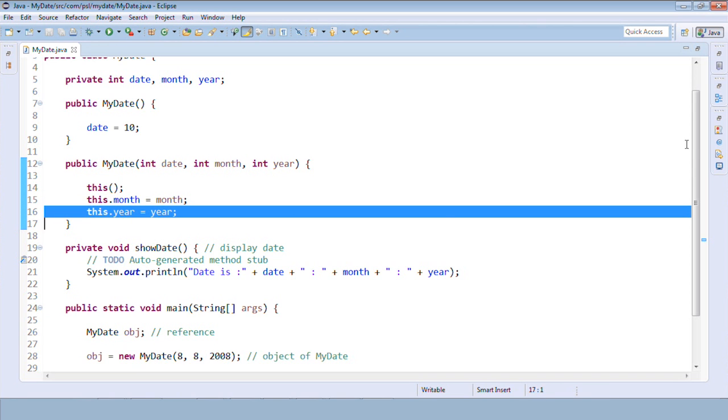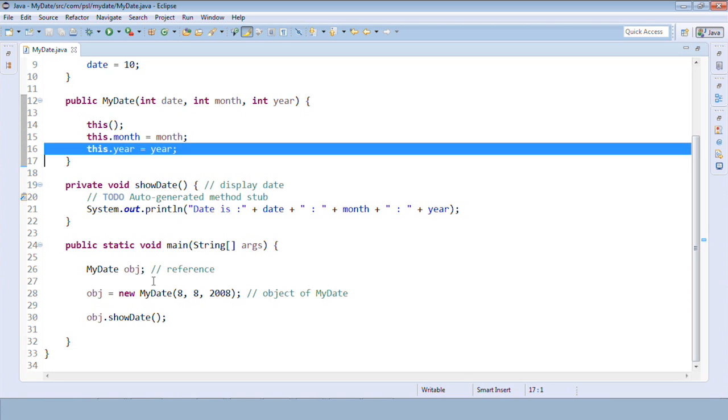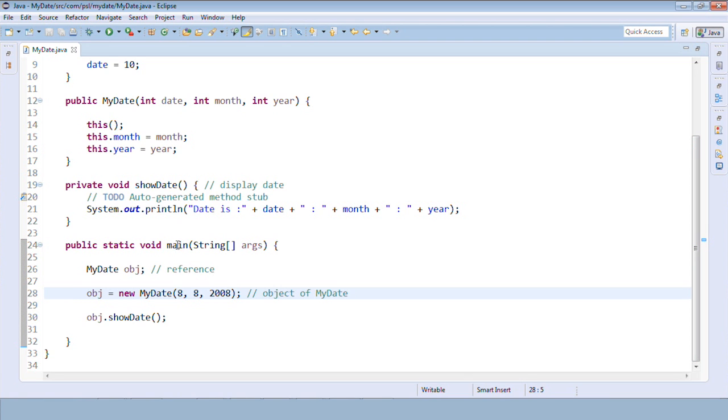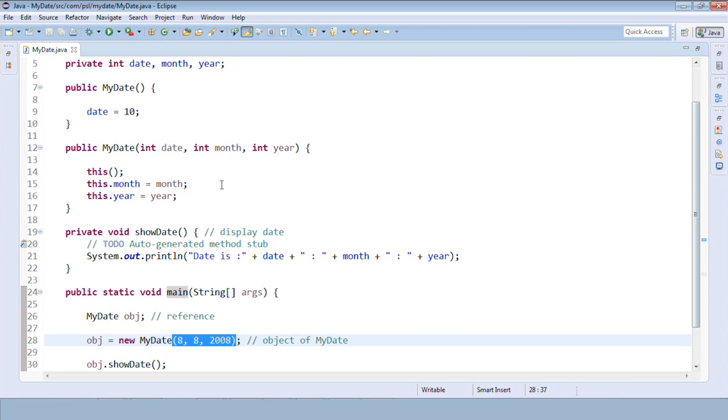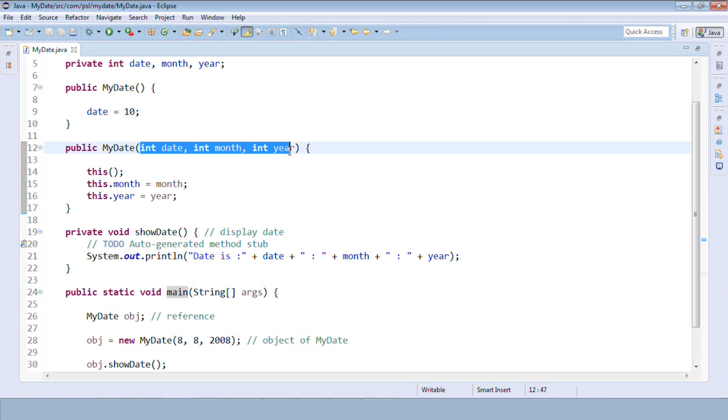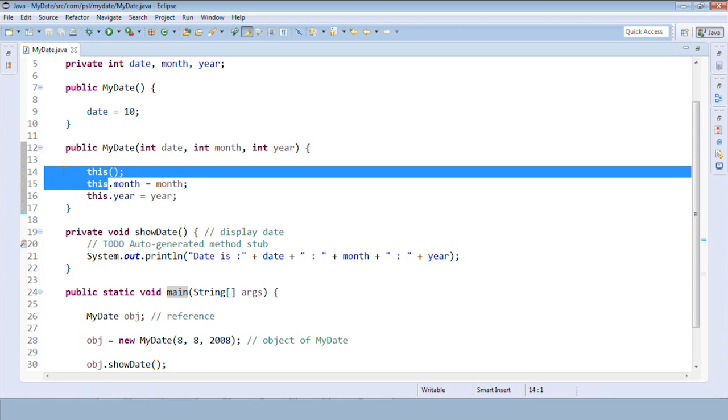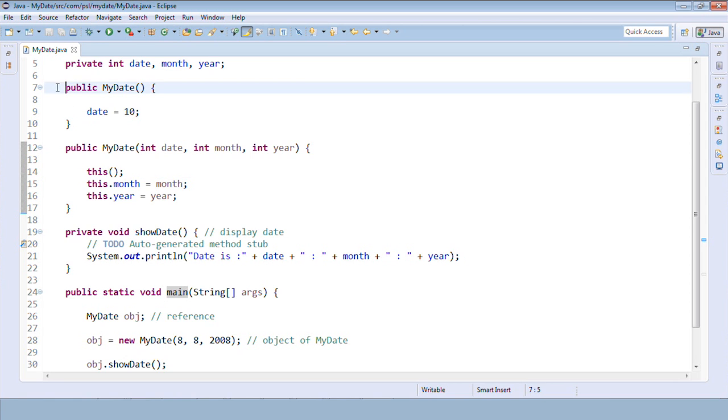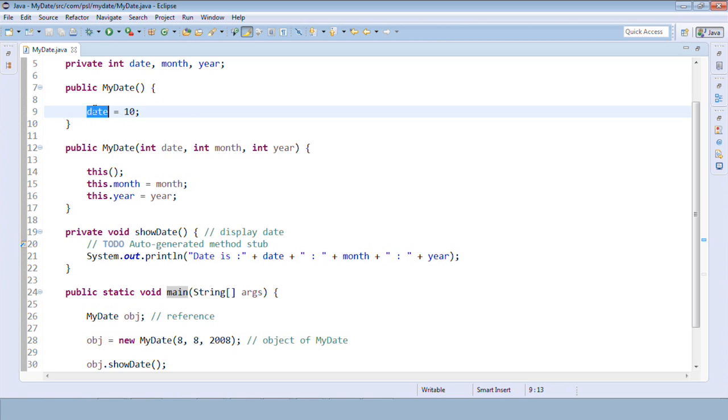Getting it? Let me show you the flow. It will start from main, the object is created, and we are calling the parameterized constructor. It will go to the parameterized constructor, and the values 8/8/2008 will get copied into these variables. As it hits this statement, it will jump to the default constructor. So the value of date will be initialized to 10, not 8, because we have hard coded the values.